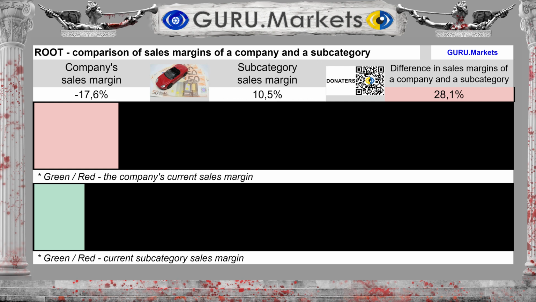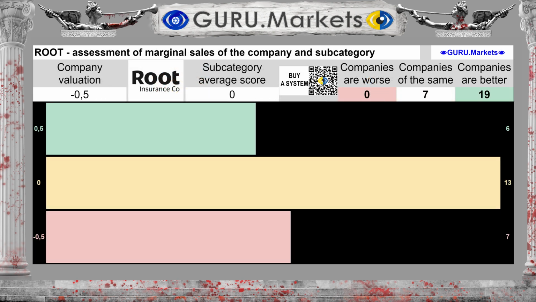The sales margin is -17.6%, with an average in the subcategory of 10.5%. The difference between the subcategory average and the company's performance is 28.1%. Assessment of sales margins in comparison with indicators in the subcategory: Tolerable, -0.5 points.